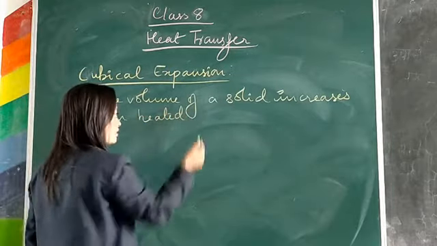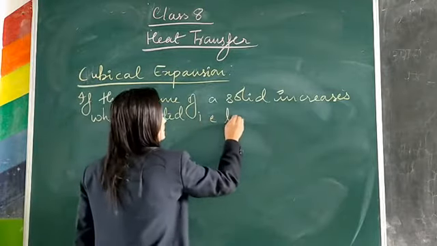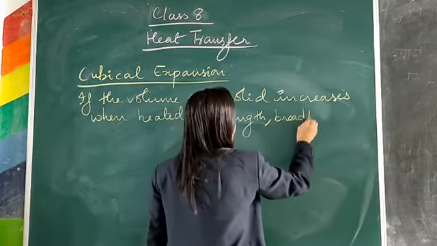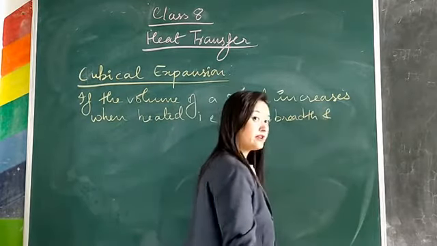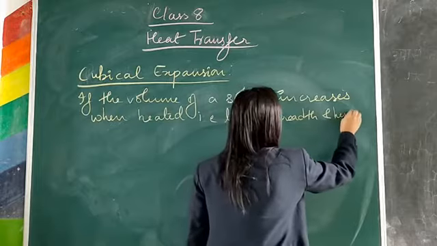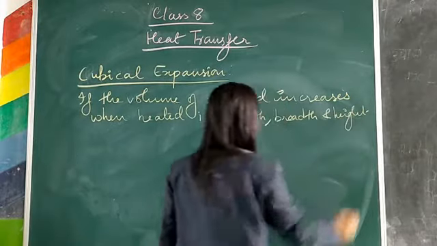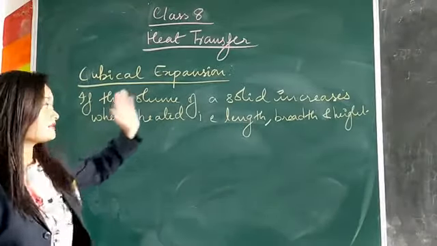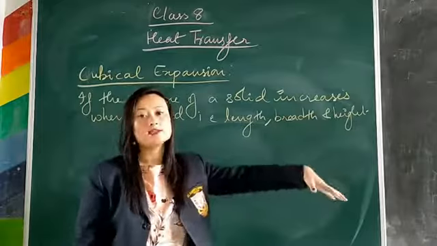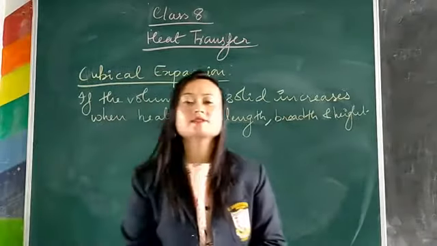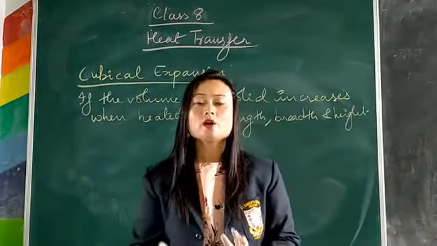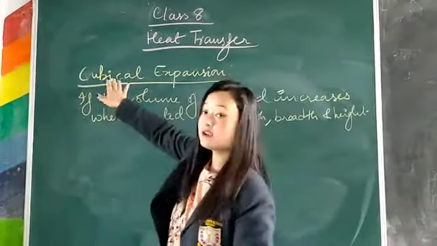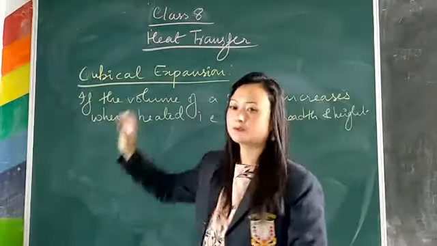And when we talk about volume, what does it mean? That is the increase in length, breadth, and you can refer to it as thickness or you can refer to it as height also. Either one will be correct. So if length increases, breadth increases and height increases, all three, then we see the volume has expanded, which means the volume has increased for that solid, and which is categorized as cubical expansion.